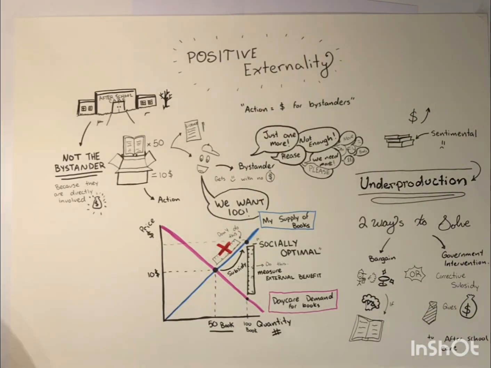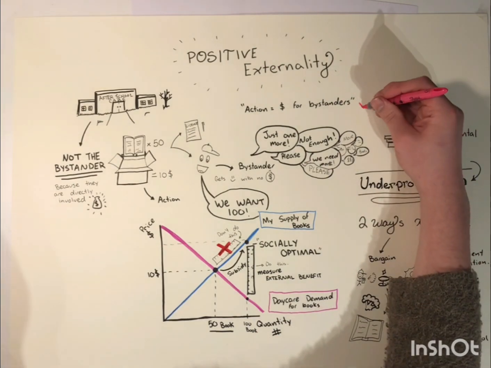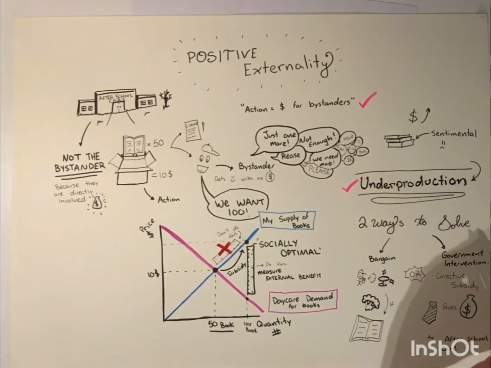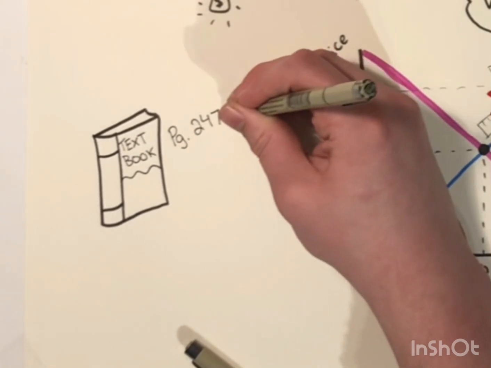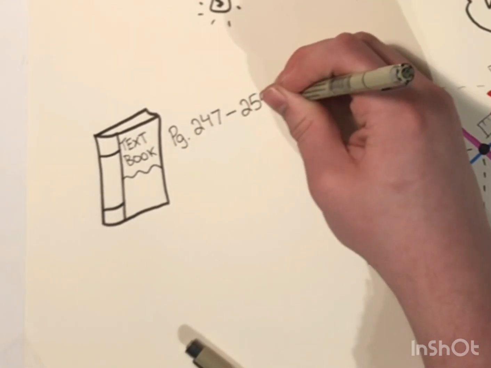So that is a brief summary on what positive externalities are, how they can lead to underproduction, and what measures can be applied to solve positive externality problems. All of this information is found in pages 247 to 255 in your textbook.